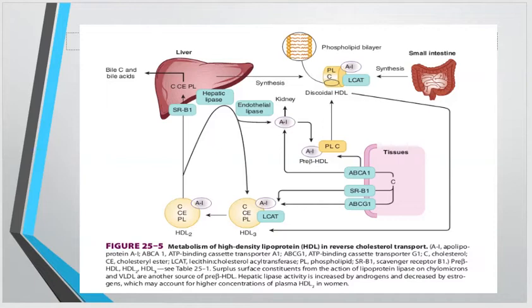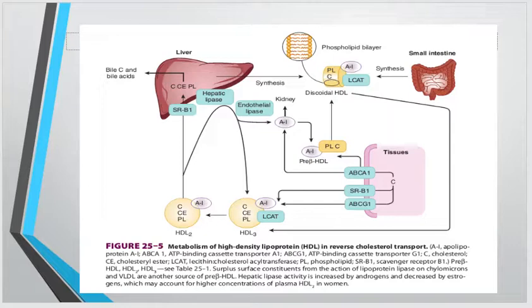This figure shows the metabolism of the high density lipoprotein in reverse cholesterol transport. These HDL are synthesized in the liver. First, it is in the form of a phospholipid bilayer, and this phospholipid bilayer accepts the enzyme LCAT and its activator ApoA1, and we synthesize the discoidal HDL.